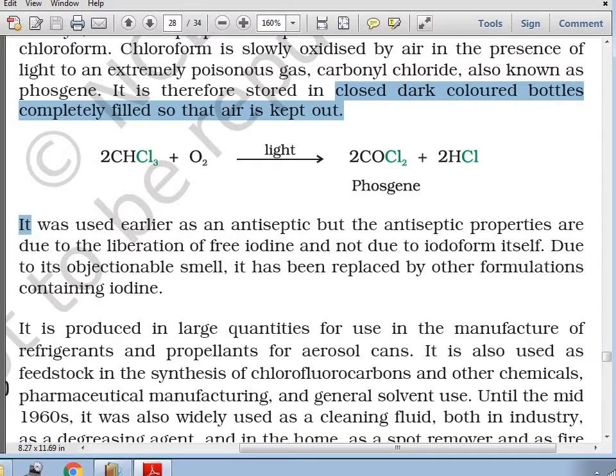Coming back to the third compound, that is iodoform. The chemical formula is CHI3 and the name is triiodomethane. It was earlier used as an antiseptic.